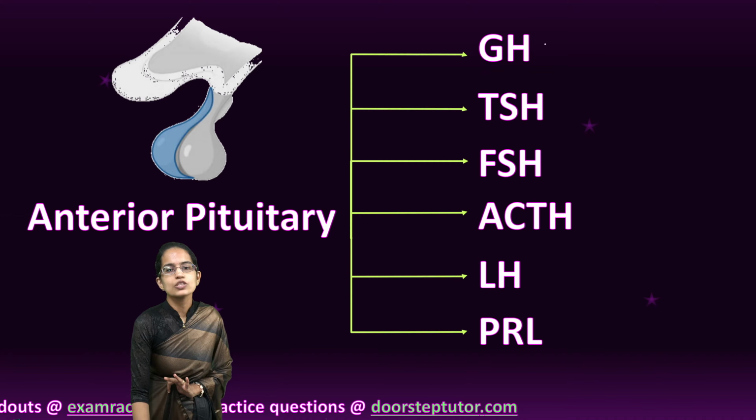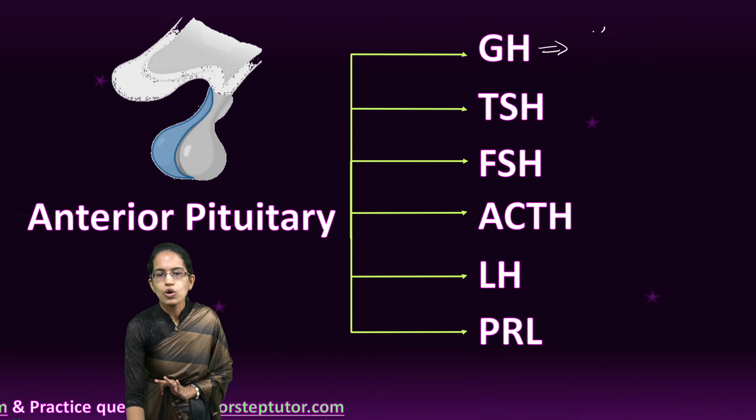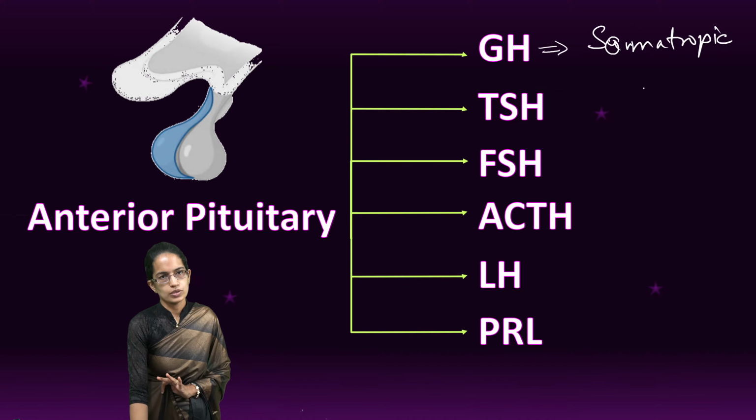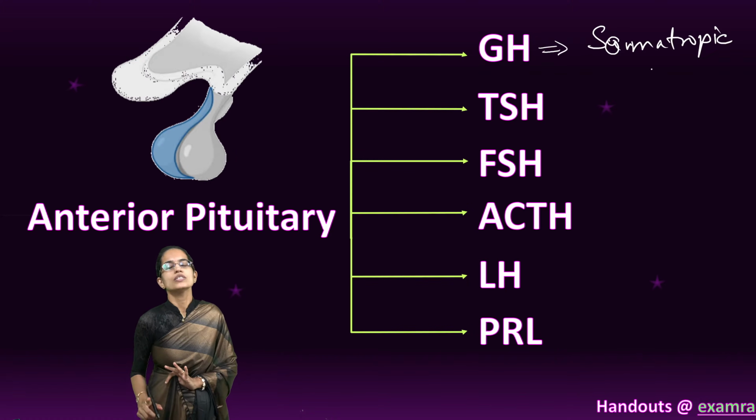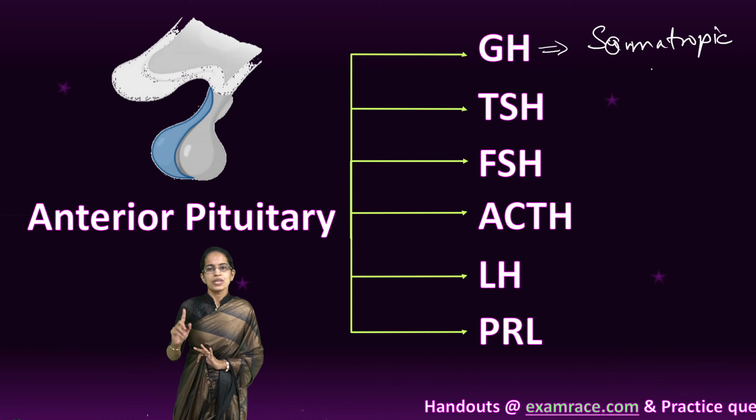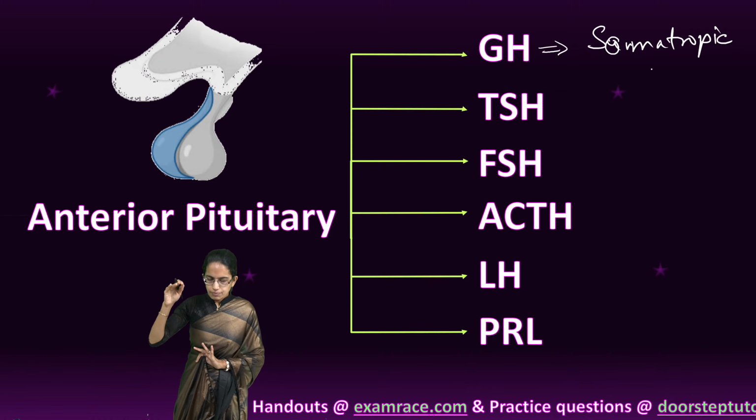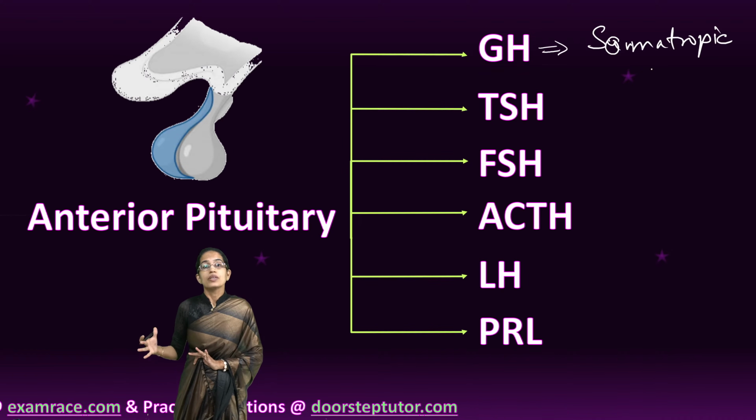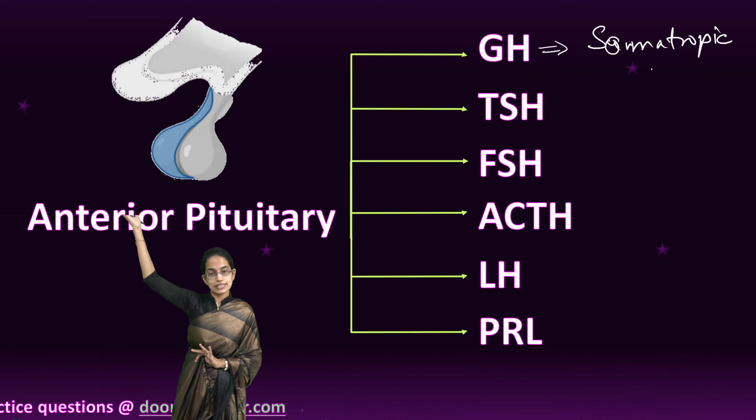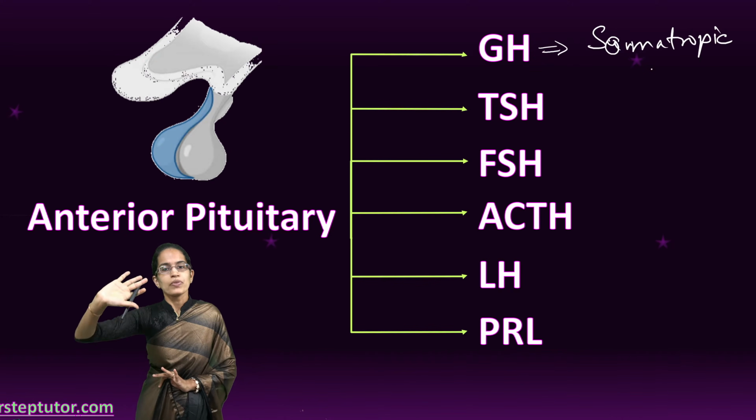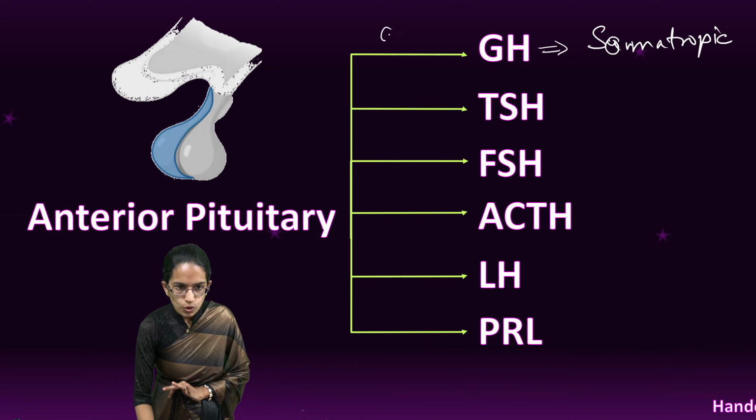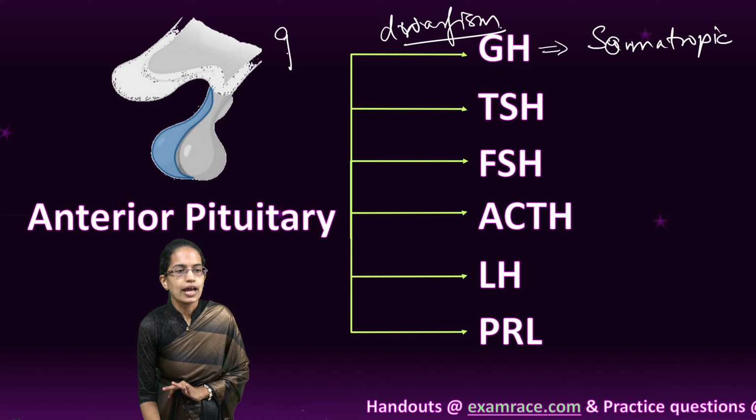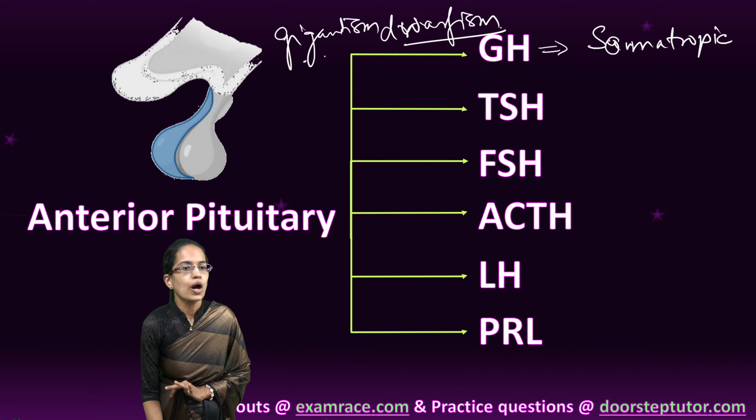The first one is growth hormone, GH. This growth hormone is also known as somatotropic hormone. Somatotropic hormone is responsible for growth in the body. If it is in hyposecretion, it can lead to dwarfism, small people. If it is in hypersecretion, it can lead to gigantism, that is huge people. Okay, so that is the growth hormone, dwarfism due to hyposecretion, and gigantism due to hypersecretion.